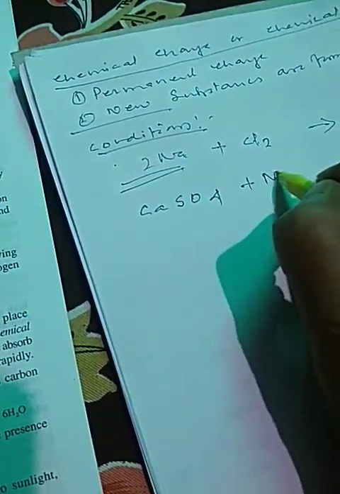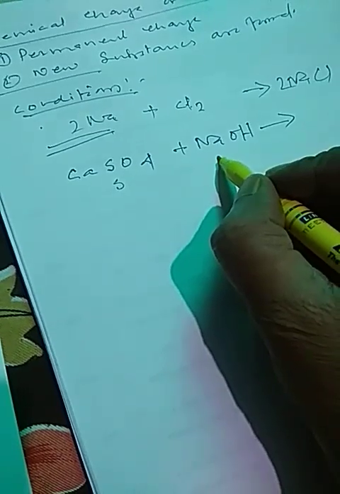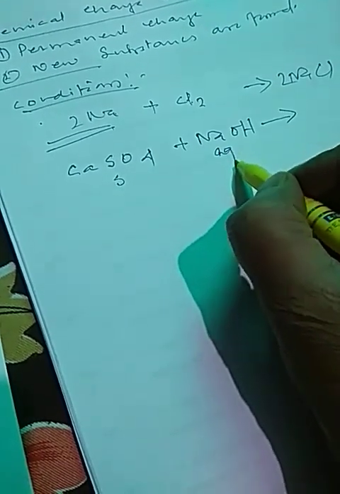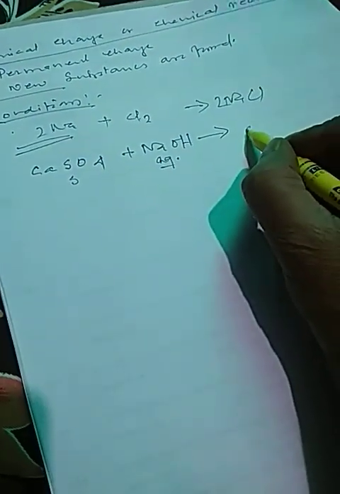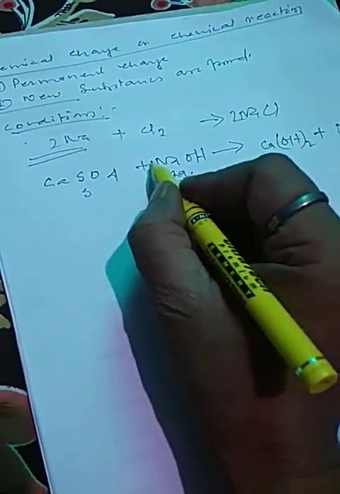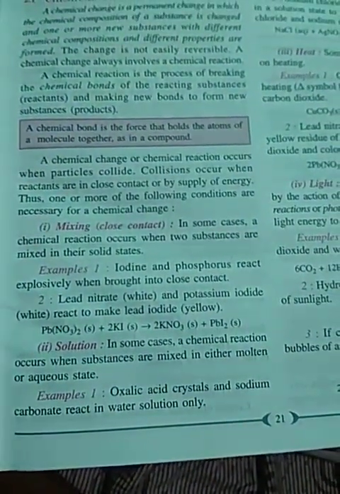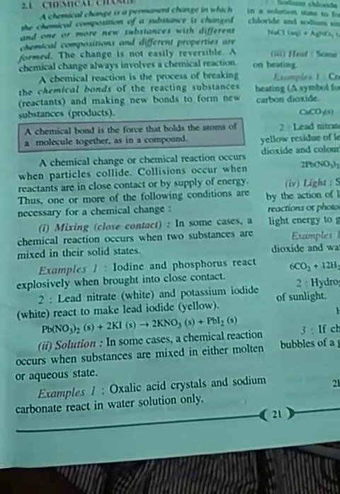When it is mixed with sodium hydroxide, this is solid, but this is liquid, in aqueous state. After the reaction, it forms calcium hydroxide plus sodium sulfate. So some chemical reactions may occur in liquid, molten or aqueous state.